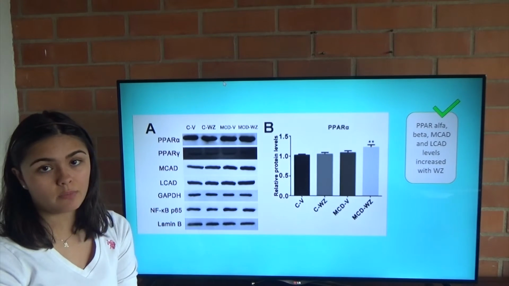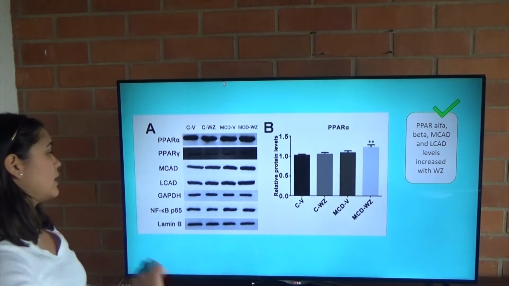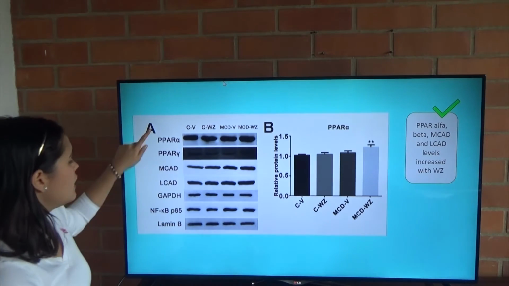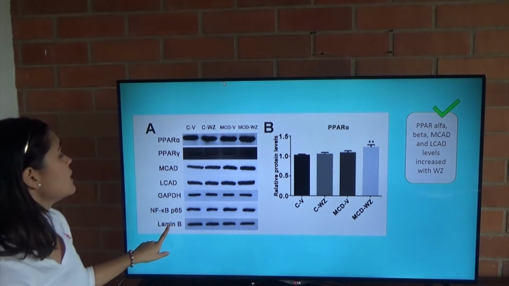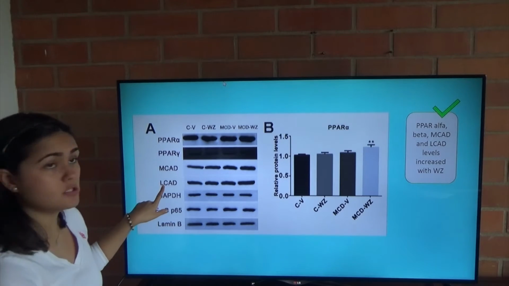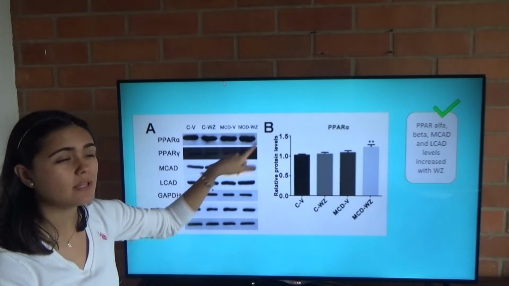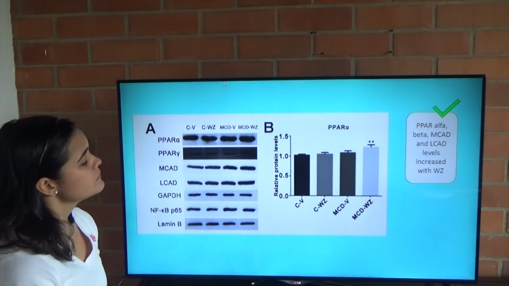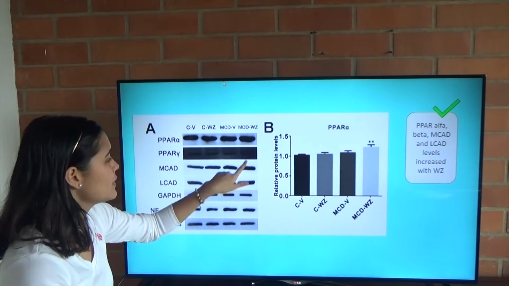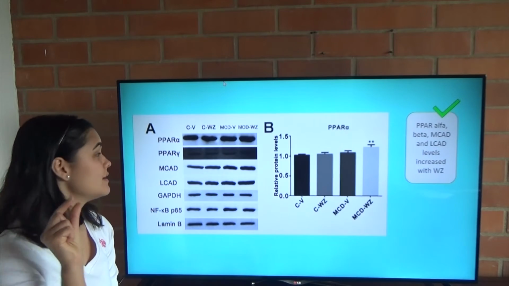This is the Western blot result. So here they are showing us different proteins. These two are controls. And these first four are going to be more present in the group that had the Wuzhi capsule. It's a little bit hard to determine, but if we center attention here, we can see that it's a little bit more thick.